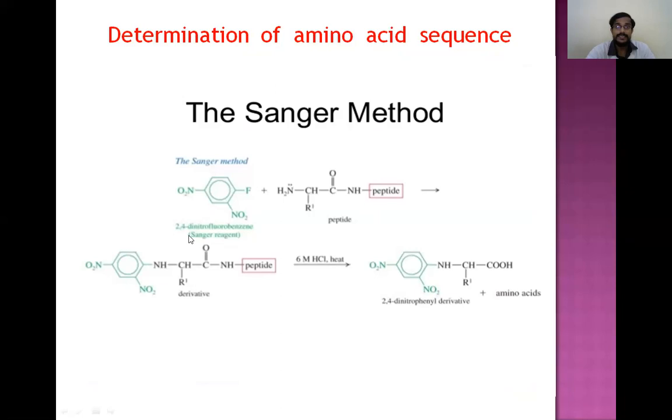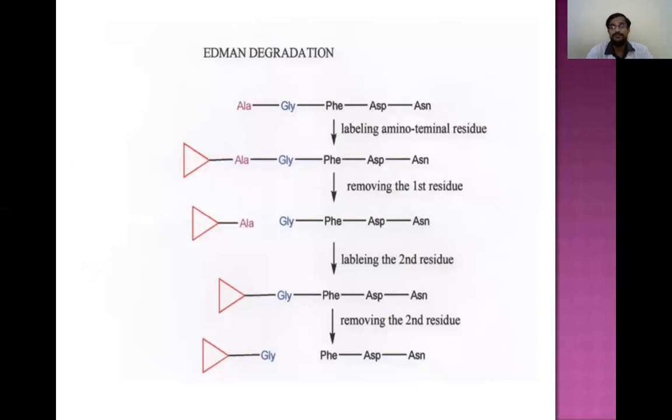Sanger's reagent is nothing but 2,4-dinitrofluorobenzene. When it is added, it combines with the amino acid. When acid is added again and it is heated, this Sanger's reagent will combine with the terminal amino acid to form a 2,4-dinitrophenyl derivative. By this we can see which amino acid is present first, and after that we will see the second amino acid, and the third amino acid. In this way we can determine the sequence of amino acids by separating on chromatography.